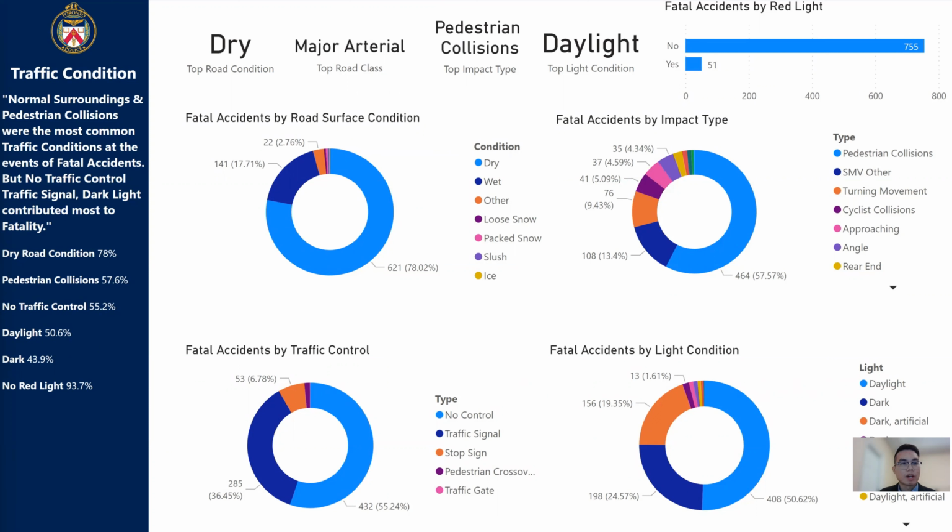For example, dry road conditions account for nearly 80%. Pedestrian collisions account for more than half. No traffic control also accounts for more than half. Daylight and dark each account for around half. And no red light also accounts for most of the cases.